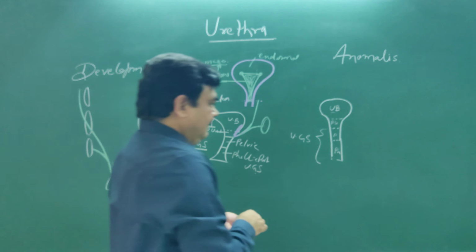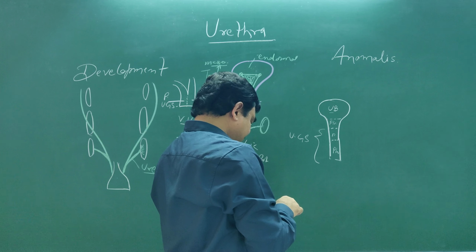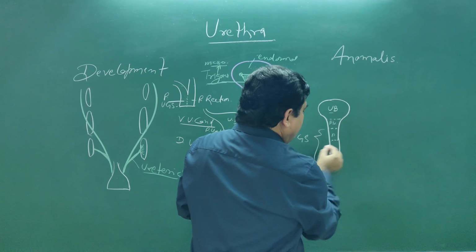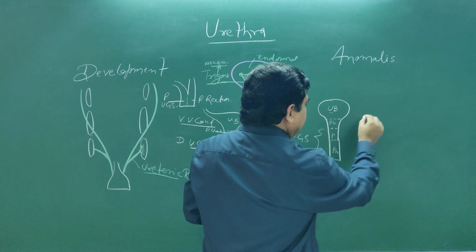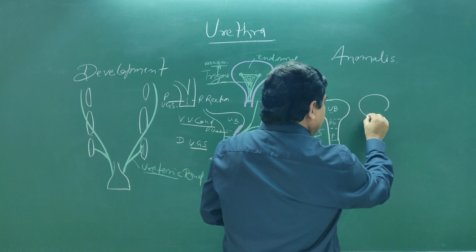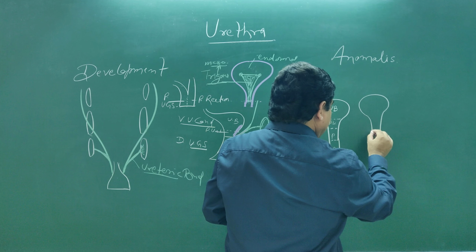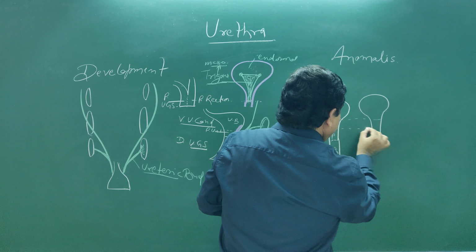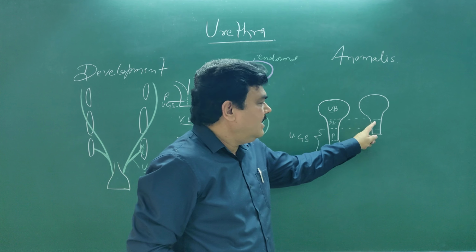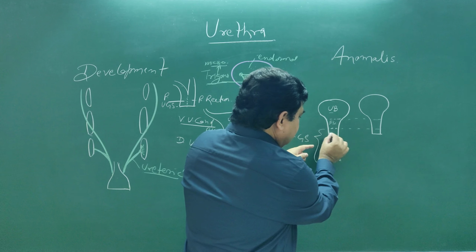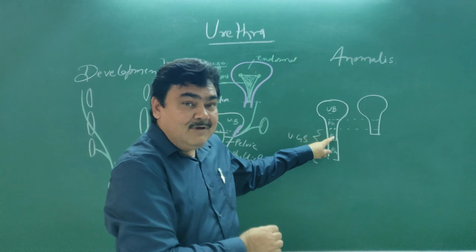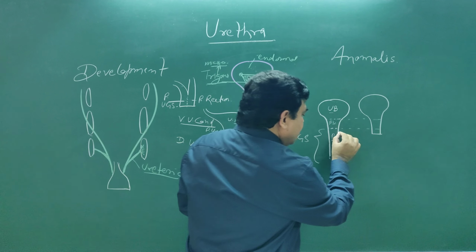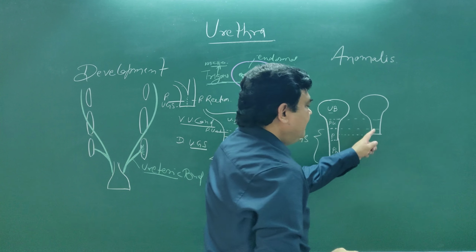In the female, this primitive urethra and this pelvic part form the urethra. So this is the urinary bladder and this is the urethra. Here you can see this is the primitive urethra, it forms the urethra, and the proximal part of the pelvic part of the urogenital sinus. So this is the pelvic part of the urogenital sinus. At this level, it forms the urethra.